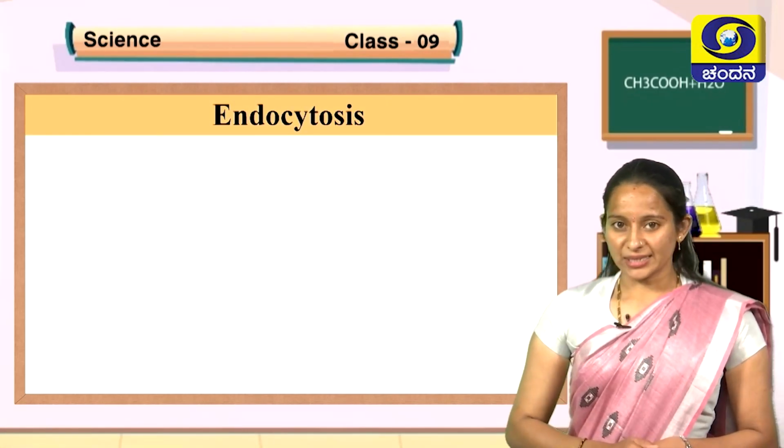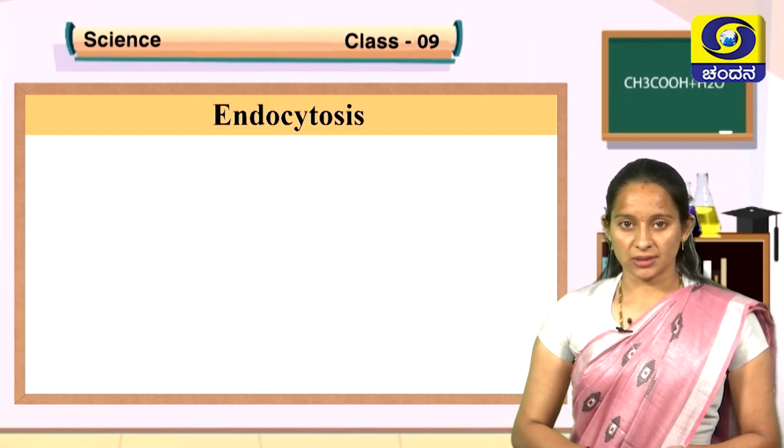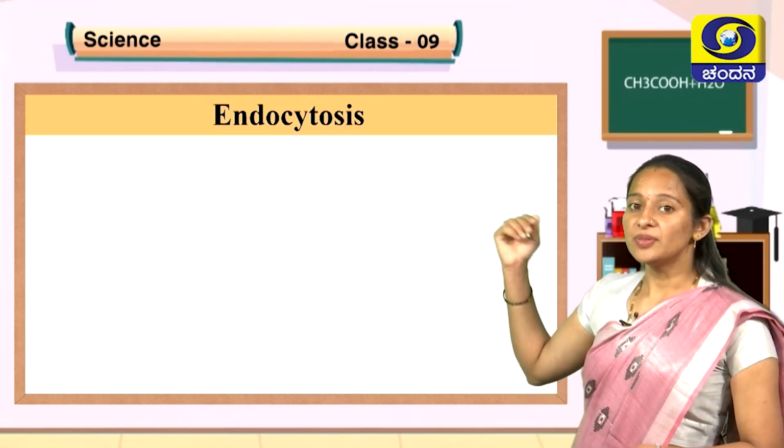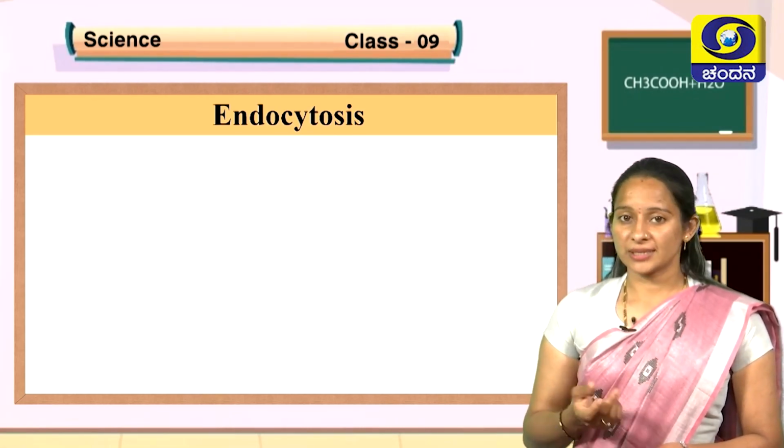Now, let us understand a phenomenon called endocytosis. Children, let us understand the meaning of the word first. Endo means inside, cyte means cell.